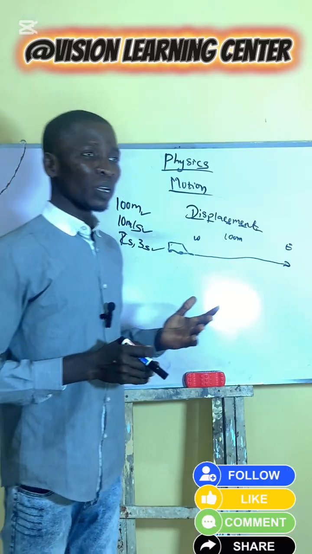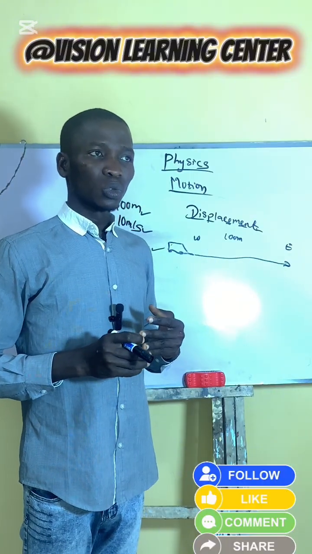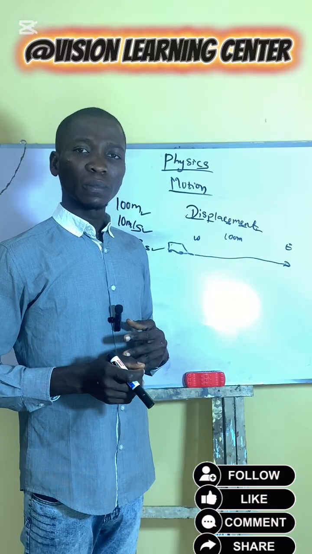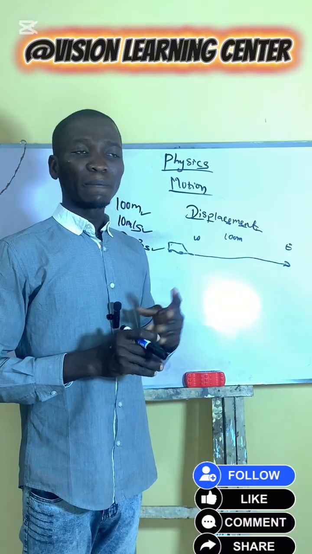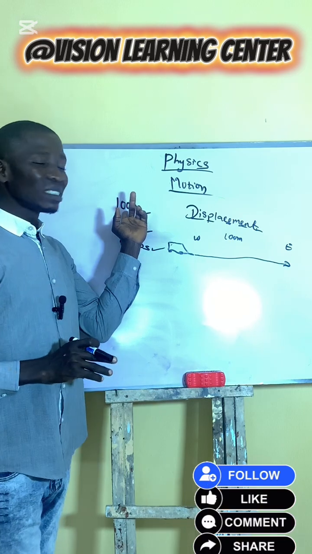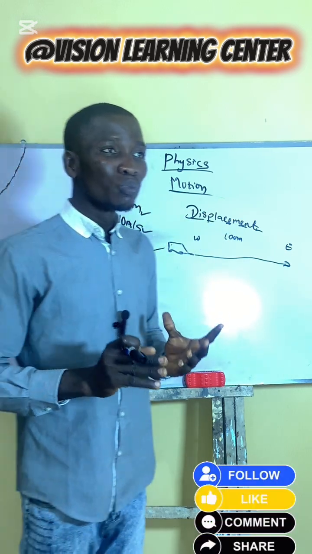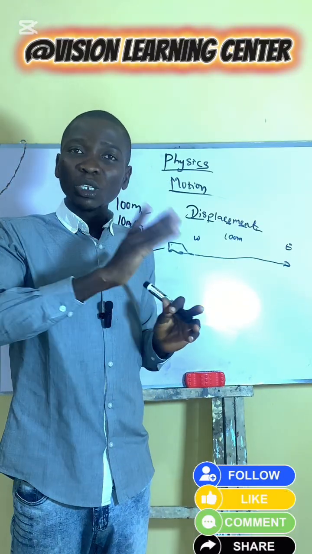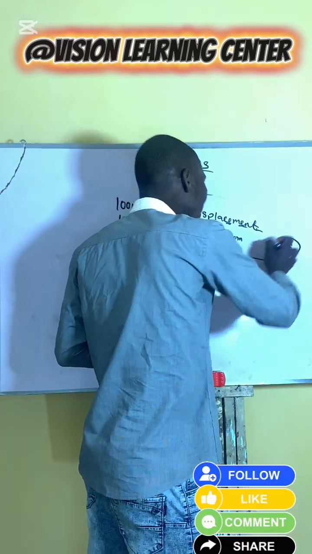Or when they say that a car moves from north east to north south, or moves from south to east, they have given it what? A direction. It is no longer distance. It's now a displacement because it talks about the movement of a body from its starting point to its ending point in a specific what? Direction. That direction I have given you, the location, which is west or east.